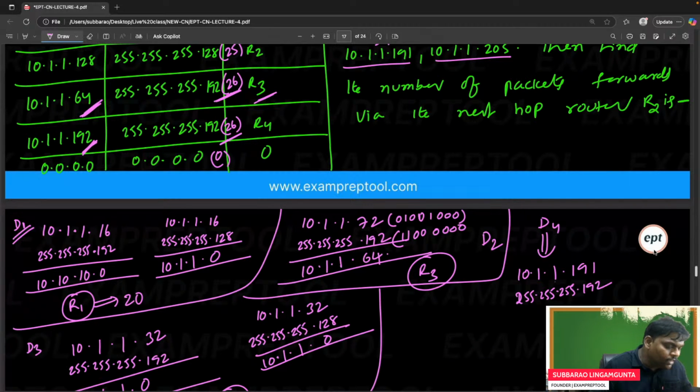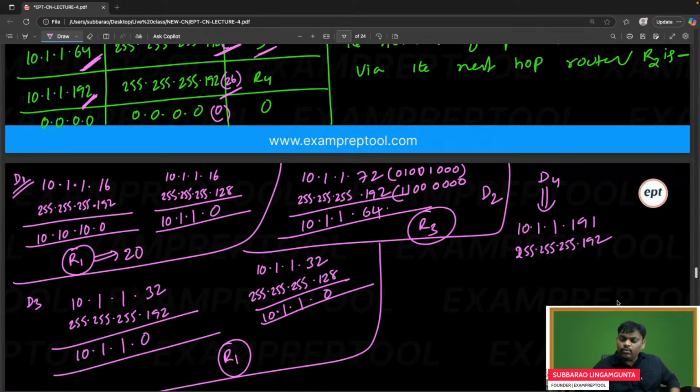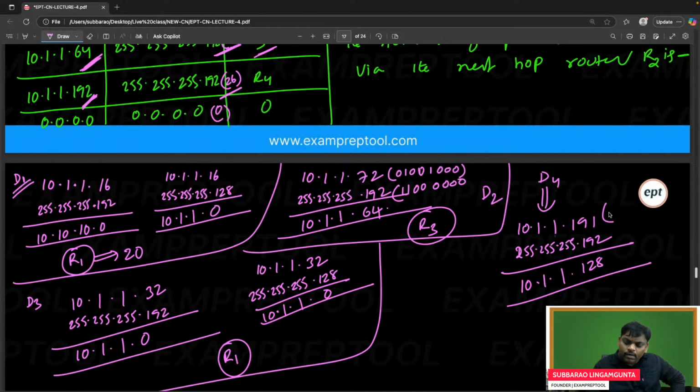I think 191. Please be careful. If you do the AND operation, 10 here, 1 here, 1 here, it is definitely going to be 128 only, because 191 is 1 followed by 0 followed by something else, and 128 is 1 followed by all zeros. So if you do the AND operation, you will get only 128.